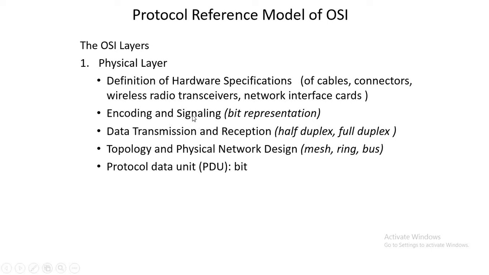Next thing is encoding and signaling. These are responsible for the bit representations. Whenever we send data in terms of individual bits like zeros and ones, it requires encoding and signaling. For the sake of privacy and security, we do encoding as well as encryption, as well as decoding or decryption. What is the need of encoding?